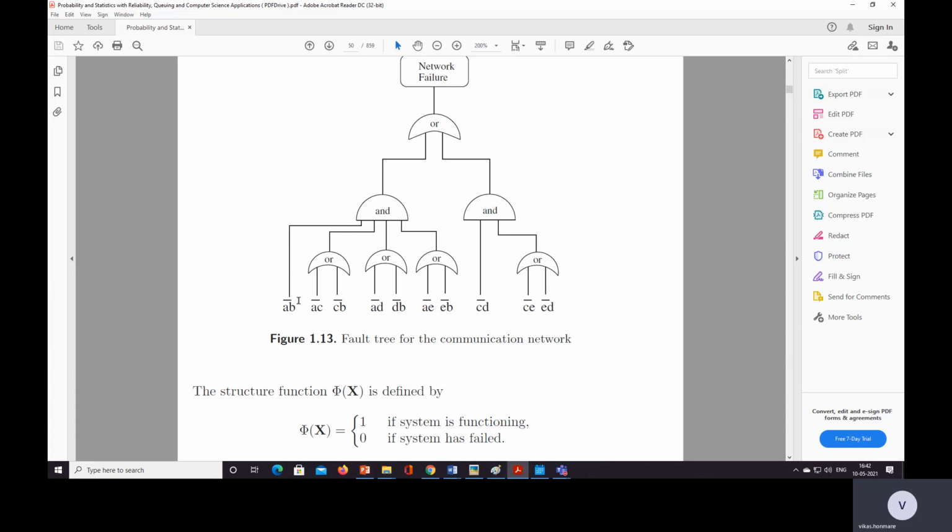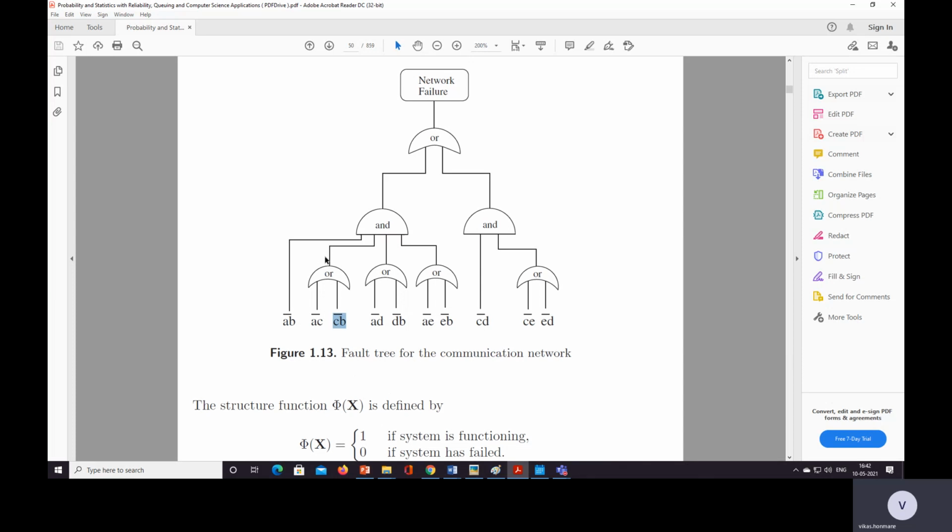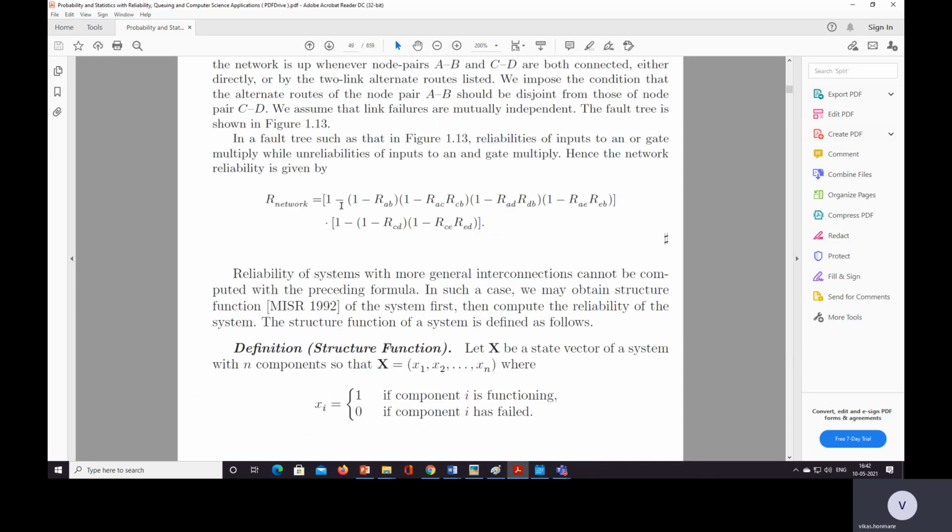Initially AB bar, AC bar, CB bar are given. The input AB bar is passed to the AND gate, then AC bar, CB bar to the OR gate. So let's see how we can find the fault tree network.